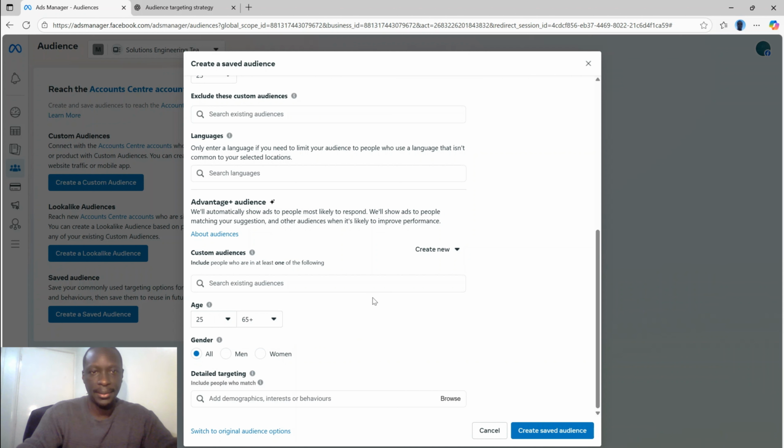And then we use detailed targeting. Of course, it's engagement rings. It is assumed that the men are the ones who buy engagement rings in my part of the world. I don't know about your part of the world, but if women buy, switch to this one or both. But where I live, this is what those ones would buy.